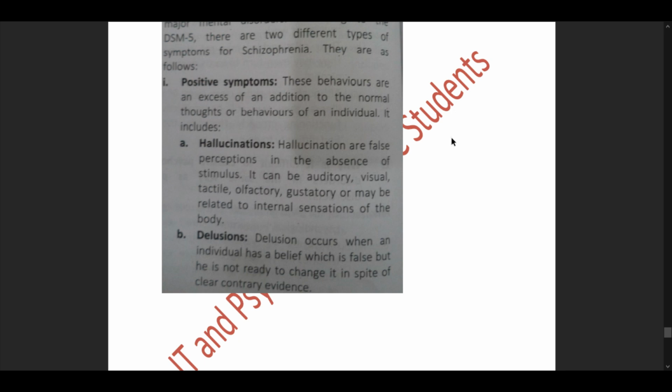Then we have our disorganized speech and loosening of association, disorganized behavior that are bizarre movements and incongruent affect. We'll read out what hallucinations and delusions are. Hallucinations are false perceptions in the absence of stimulus. It can be auditory, visual, tactile, olfactory, gustatory, or may be related to internal sensations of the body. Delusions. Delusion occurs when an individual has a belief which is false but he is not ready to change it in spite of clear contrary evidence.